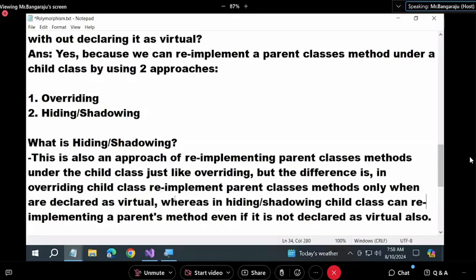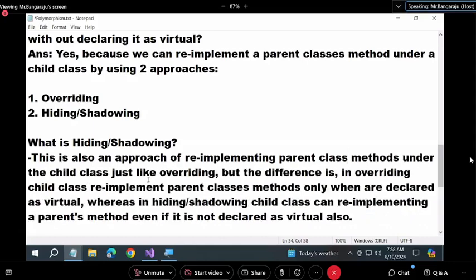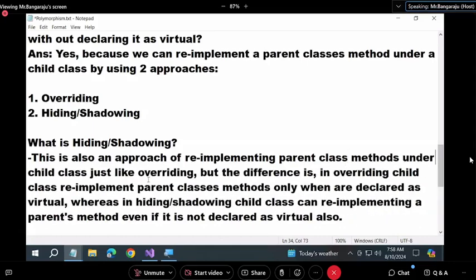Read again. This is also an approach of re-implementing parent class methods under child class, just like overriding.